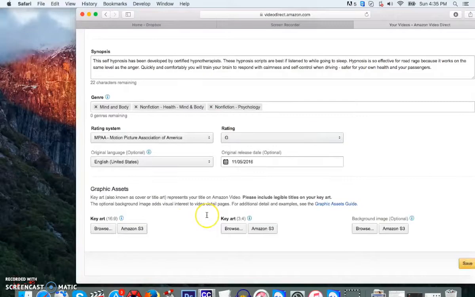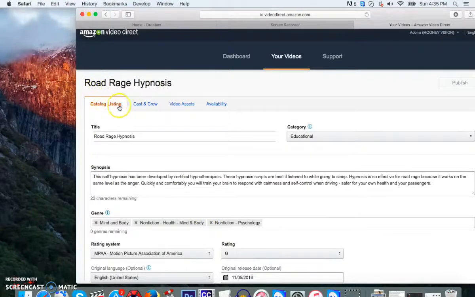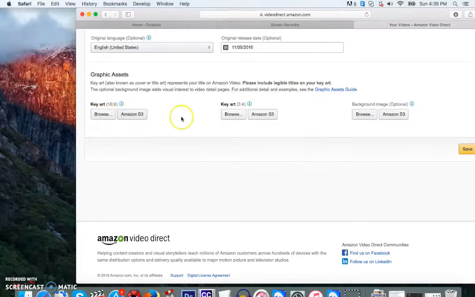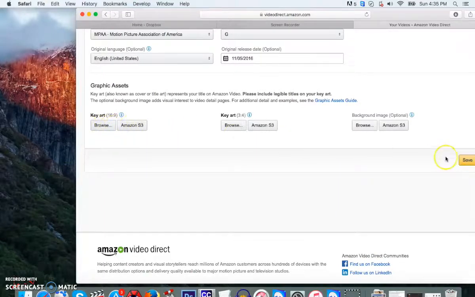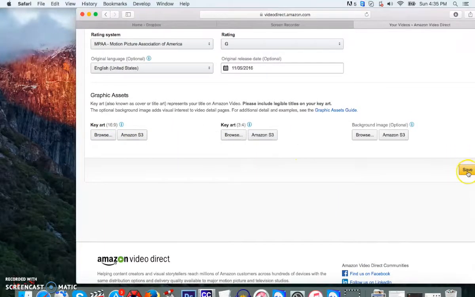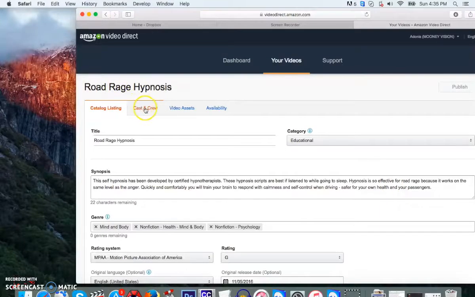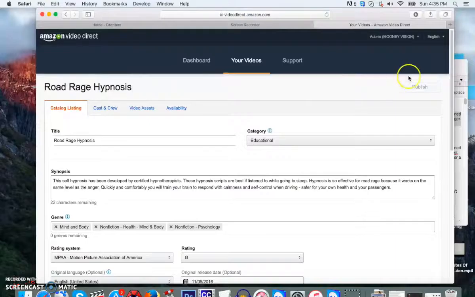Okay. Now, this is just one section of the catalog part. So it's just the first part I was doing. But normally after you do anything, you want to press save right here. And see this, there's sections, there's cast and crew, there's video assets, and there's availability. Once you fill in all these sections, this publish button that's grayed out will turn green and you'll be able to press it.